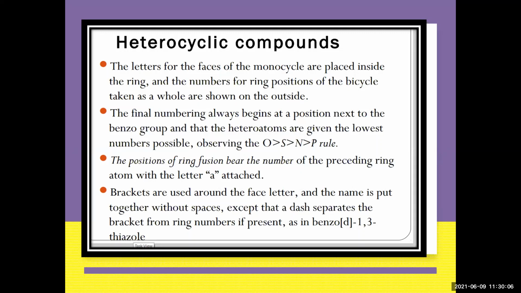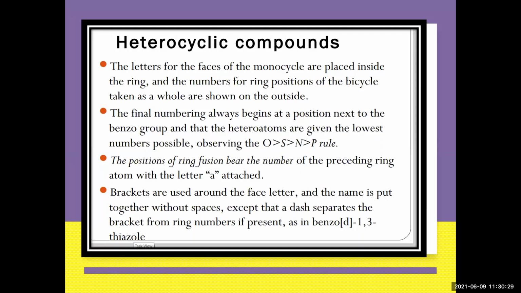The final numbering depends upon your rule. The lowest number should be given to oxygen, followed by sulfur, nitrogen and phosphorus. So numbering of the heterocyclic should start from oxygen. If it is oxygen and nitrogen, then oxygen should be given the first number. Then you have to go for the numbering of the ring. Ring numbering is very important. You should follow the same rule we studied before.